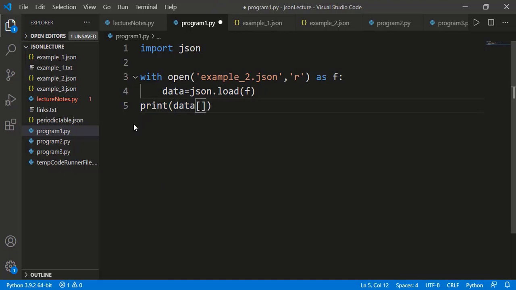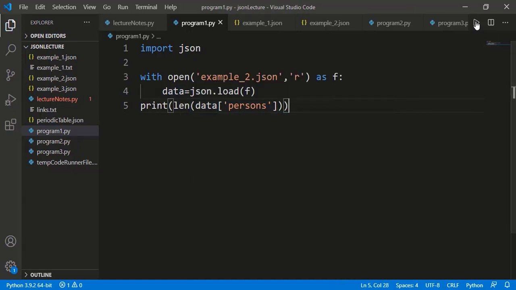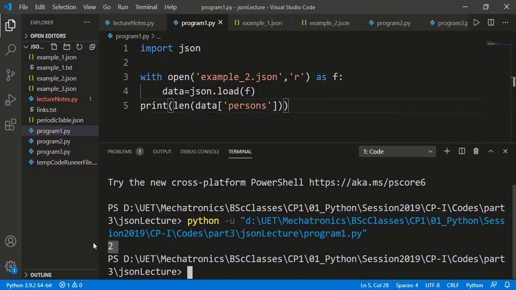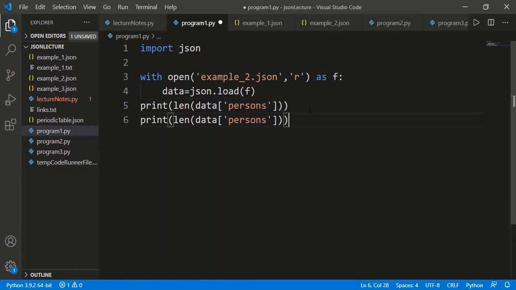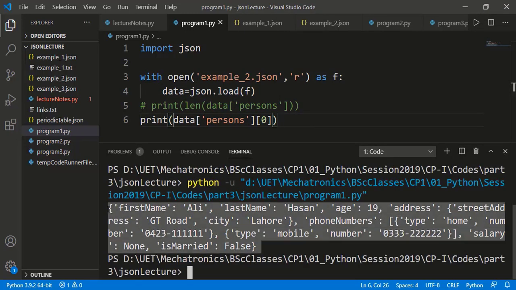For example, data here is a dictionary having just one key persons, so this will return the value, which is a list of 2 persons. You can see the length of the list is 2. Let's just print the detail of the first person, which is at index 0, and see that it is a dictionary. So we have an inner dictionary inside the dictionary data.